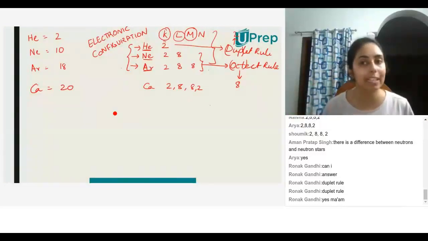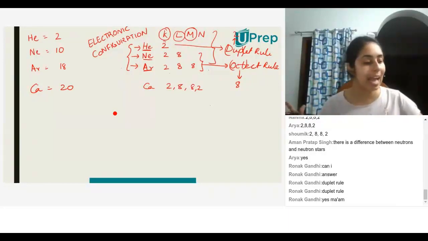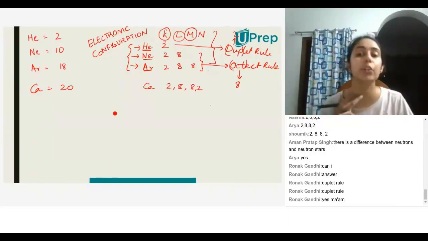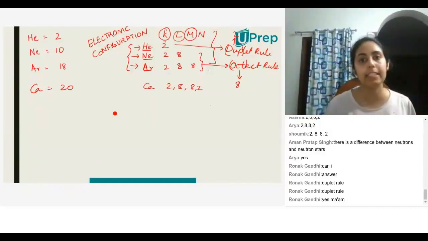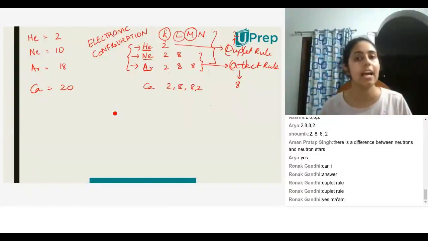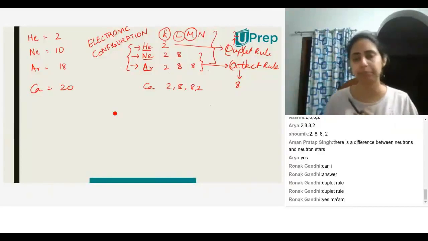For example, noble gases. All the noble gases have their outermost shell completely full, and they satisfy either the duplet or the octet rule. Now, all other elements apart from noble gases don't satisfy the octet or duplet rule, but they try to satisfy the octet and duplet rule by reacting with other elements.